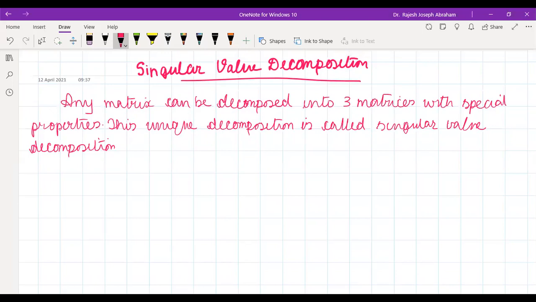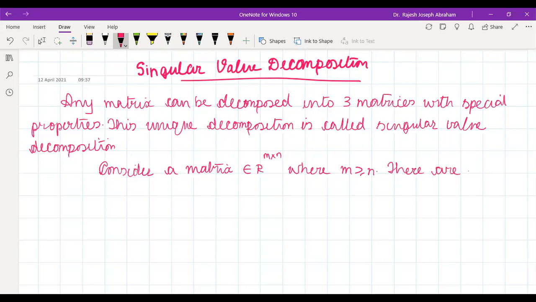For example, consider a matrix A whose dimension is m rows and n columns, where m is greater than or equal to n. Then there are always three matrices associated with this.